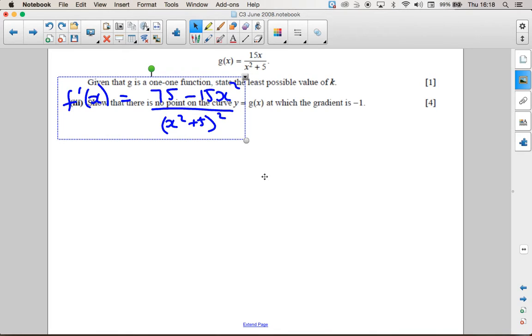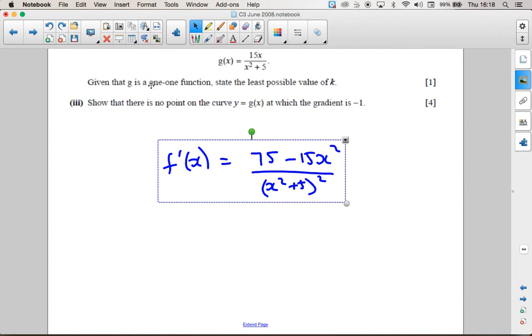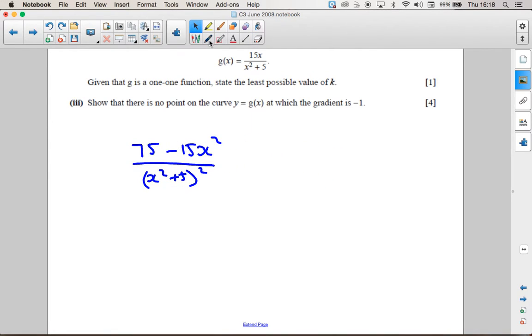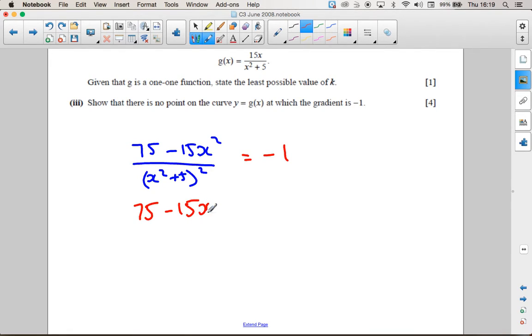What we can do is make it equal -1 and see what happens. So if I bring this up, there like that, let's try and solve this.